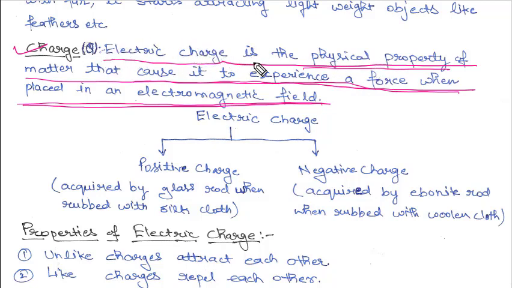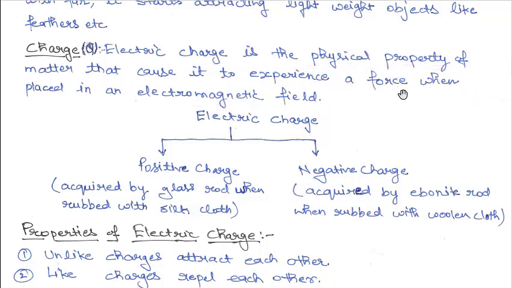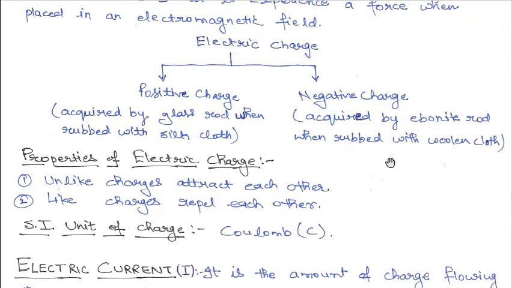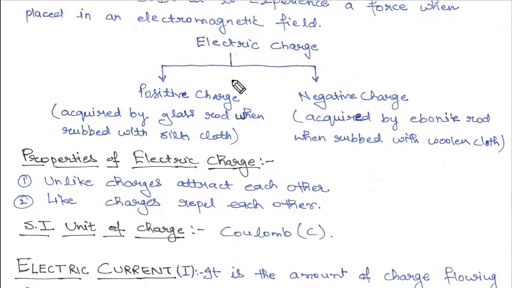Now electric charge can be positive or negative. Clear? So we have two types of charges. One is positive charge, the other one is negative charge. Now what is a positive charge? Positive charge is acquired by the glass rod when it is rubbed with silk cloth. That means if you rub a glass rod with silk cloth, the glass rod will acquire a positive charge.